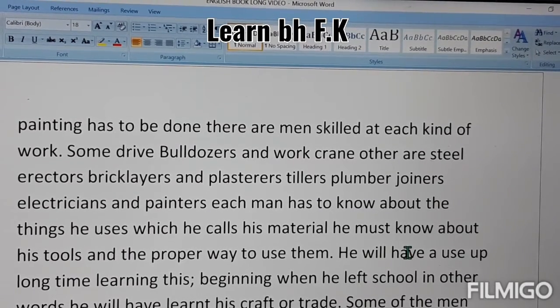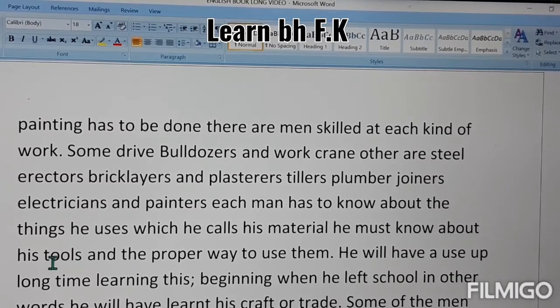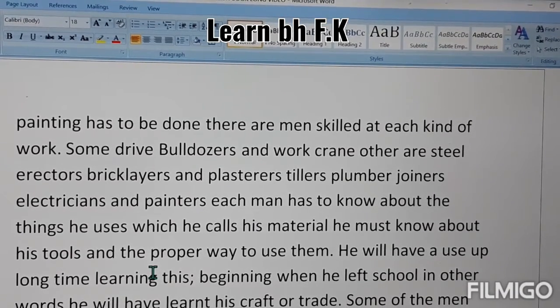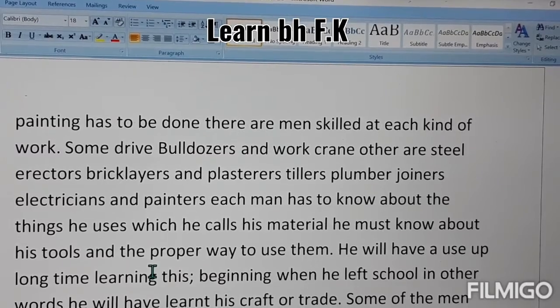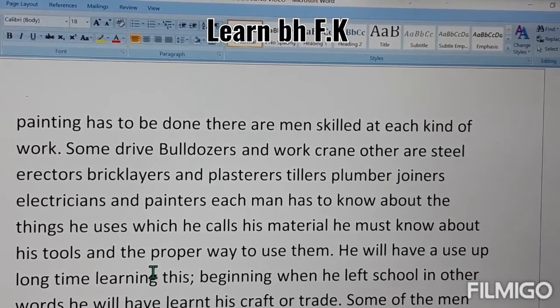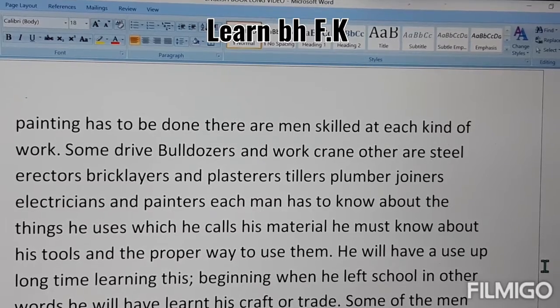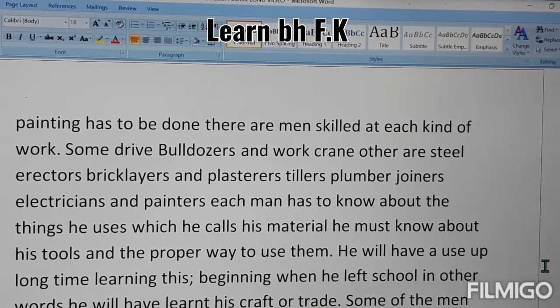It means every skilled person knows about the tools, the things which they have to use, and the proper way and the right way of using them. He will have spent a long time learning this. Because they have long experience of learning this, they are experts in their field.